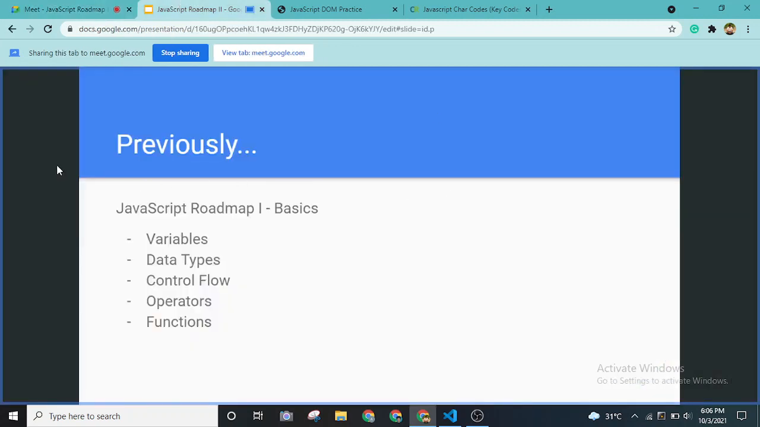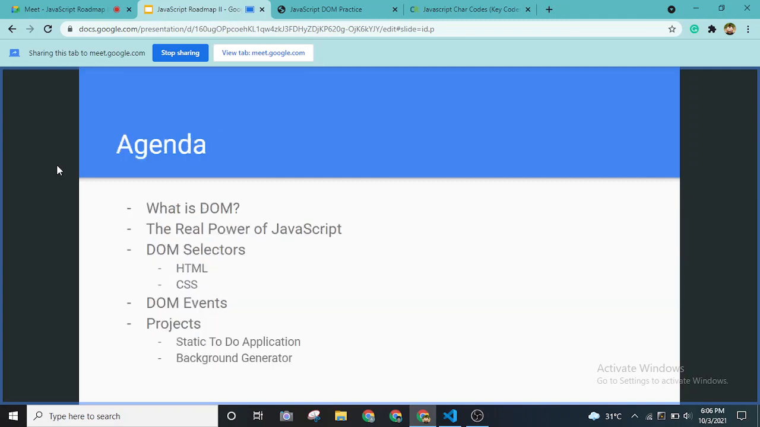Previously this is what we covered: variables, data types, control flow, the basics of a programming language itself, with JavaScript. Today our agenda is to cover the DOM. What is the DOM? And we are going to see what is the real power of JavaScript. I'm comparing this with the previous one because we were just discussing programming concepts itself, whereas here we are going to use JavaScript in a way that is connected with front-end web development.